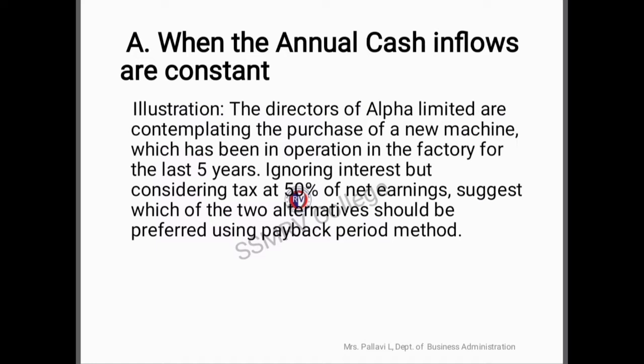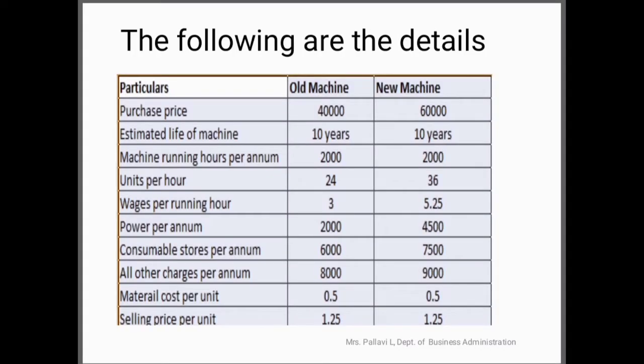Now let's see what information they have given. We have information on the old machine and the new machine. The purchase price is 40,000 and 60,000. Estimated life is 10 years. Machine running hours per annum is 2,000 for both machines.